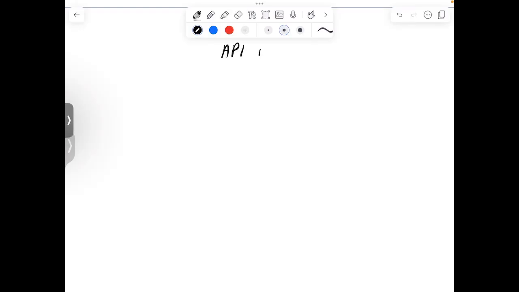API versioning. API versioning allows APIs to evolve without breaking existing clients.